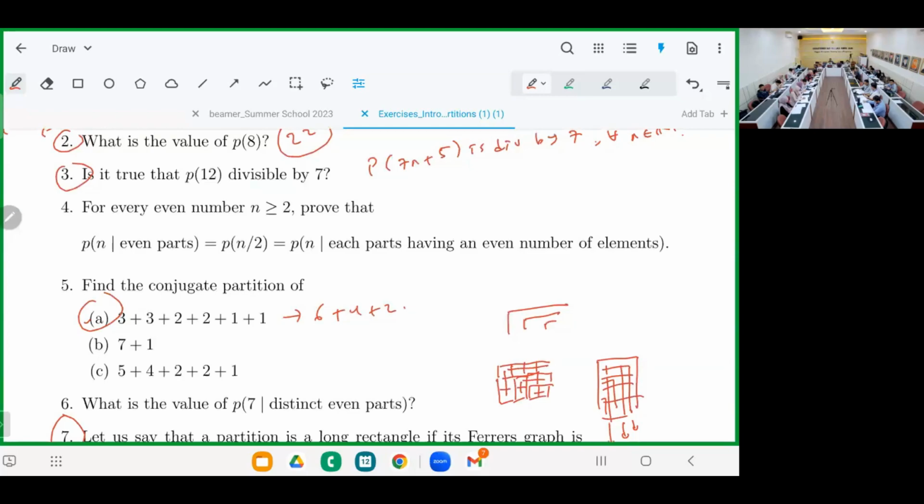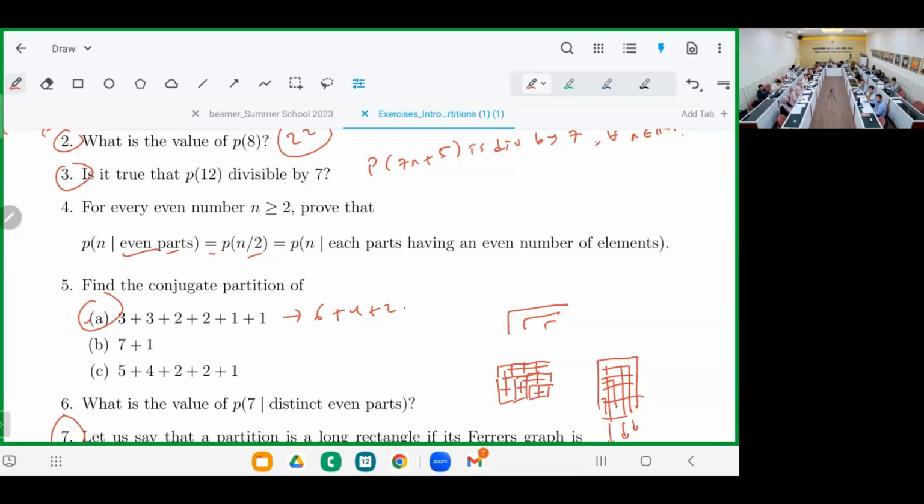And then number 4. If we divide each part by 2 in the partition of n into even parts, we get a partition of n over 2. Okay, that's the mapping, that's the bijection from here to here, correct? Because every part here is even, so we can divide by 2, and then the total sum will be n over 2. So it should be okay. This one is equal to this.